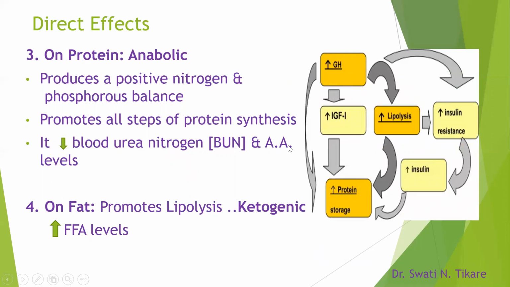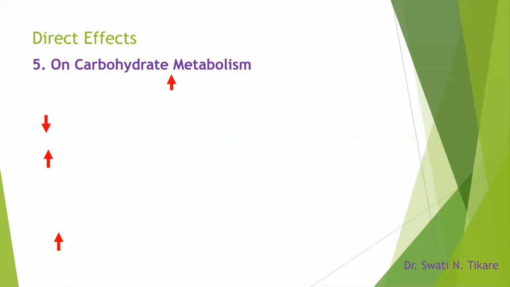So growth hormone directly increases protein storage. It causes lipolysis. Indirectly, this is also true, that is through IGF, that we will study a little later. So here we have seen that protein is made anabolic and fat is lysed, lipolysis. Next, on carbohydrate metabolism.